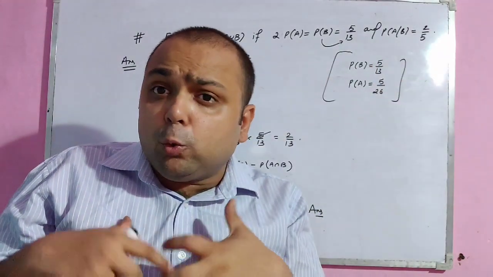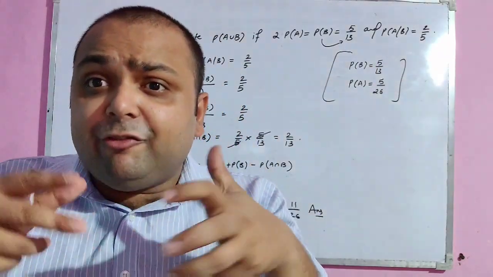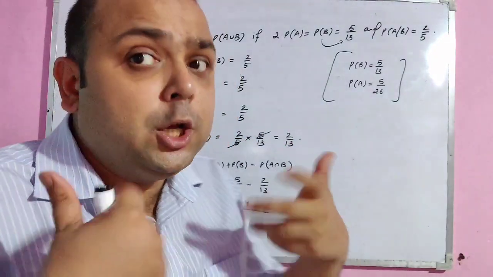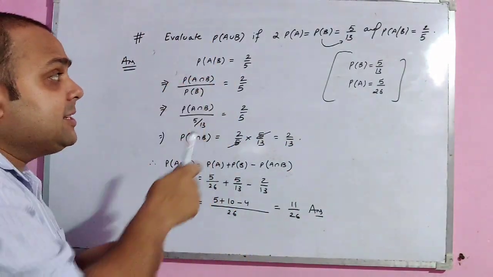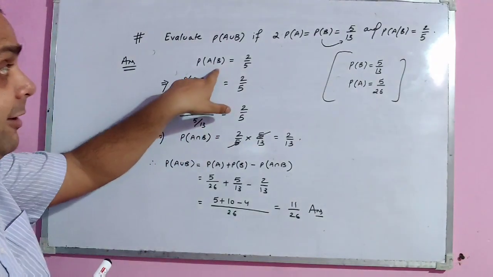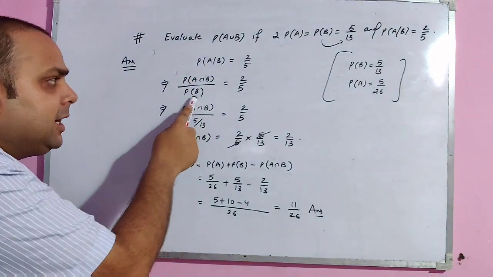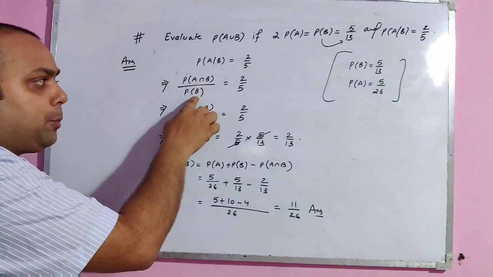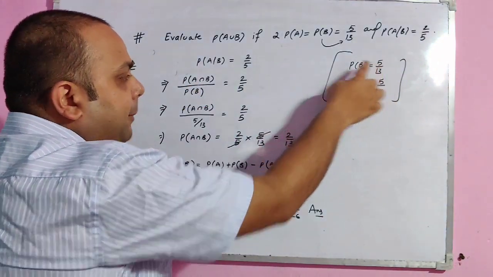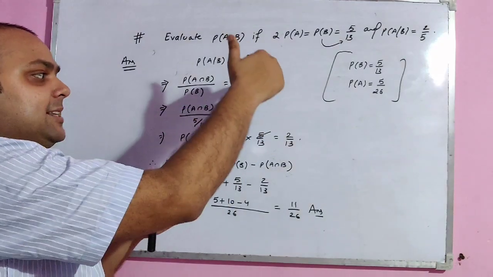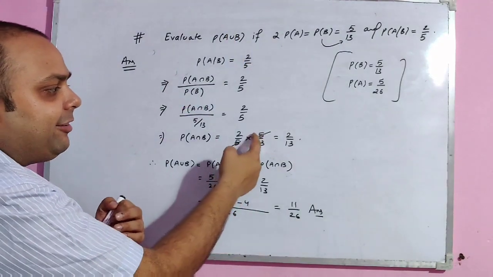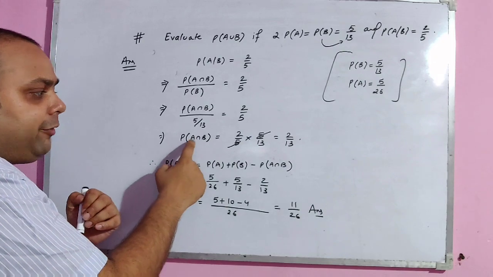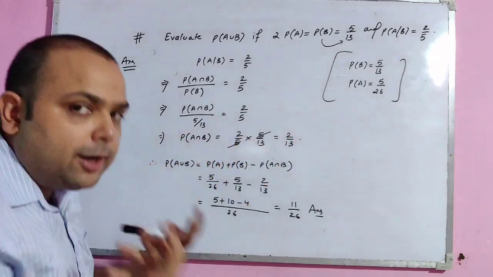So we need to calculate A union B. For that we need the intersection part also. The conditional word means the intersection part upon the event already occurred, which is B, equal to 2 by 5. Now to calculate this, putting the value of probability of B, which is 5 by 13, taking it to the right side and then simplifying, 5 and 5 will cancel. The probability of A intersection B is 2 by 13.